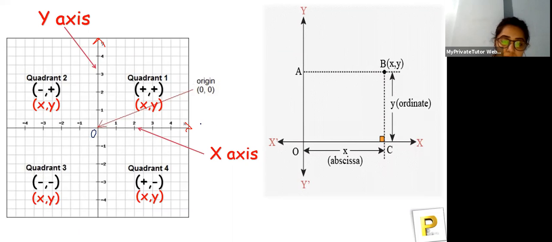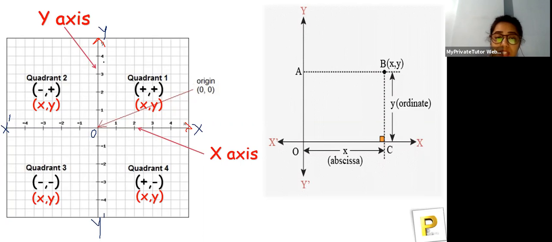This is called x, this is called y, and the left side is called x dash. If we have a copy of something, a duplicate kind of, in maths we use it as x dash or a dash b dash, like that. So this is x dash and this is y dash.